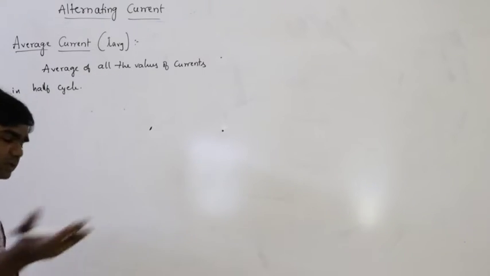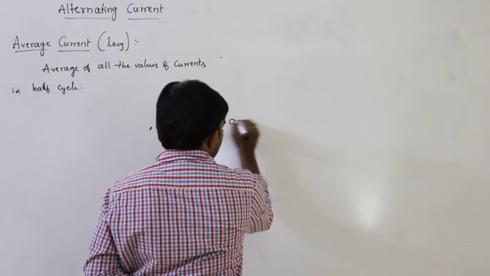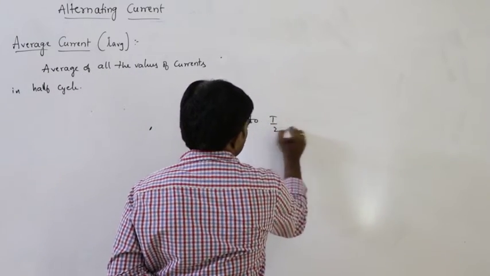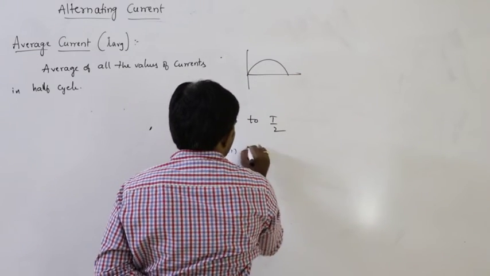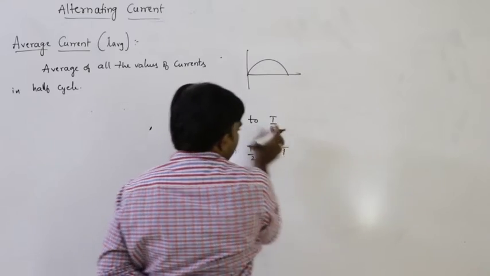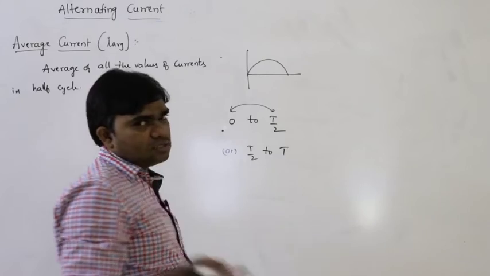For example, half cycle means the time period varies from 0 to T by 2. See here, this is the half cycle, or it varies from T by 2 to T. In between 0 and T by 2, how many values of current exist?